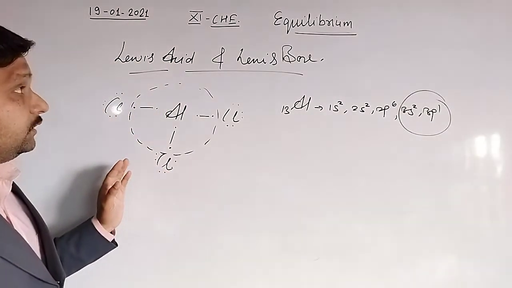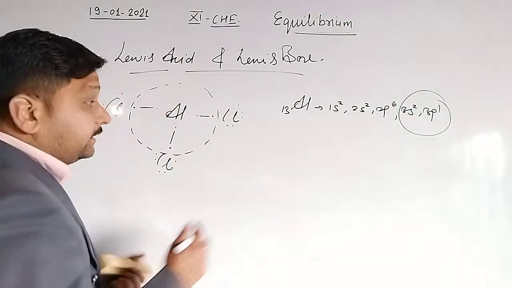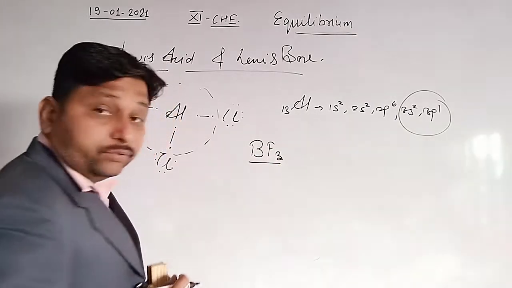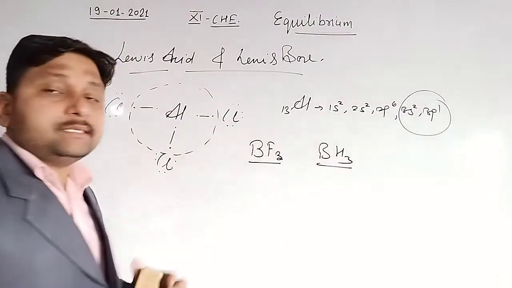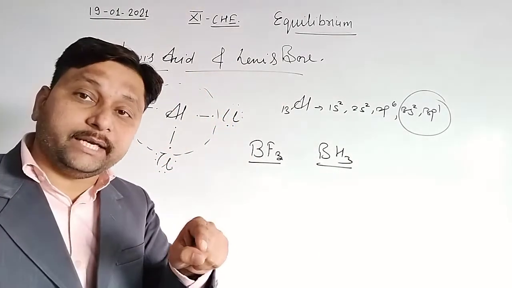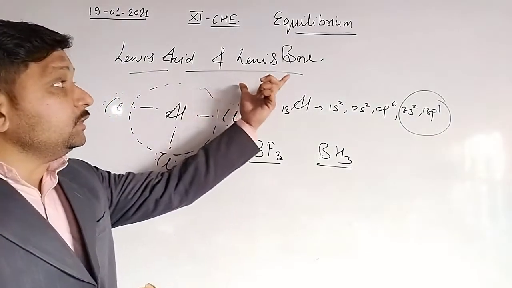Clear? So in nature there are a number of Lewis acids like AlCl3, BF3, BH3. These chemicals behave like a Lewis acid because they have an incomplete octet at the central atom. Clear? What are the Lewis bases?